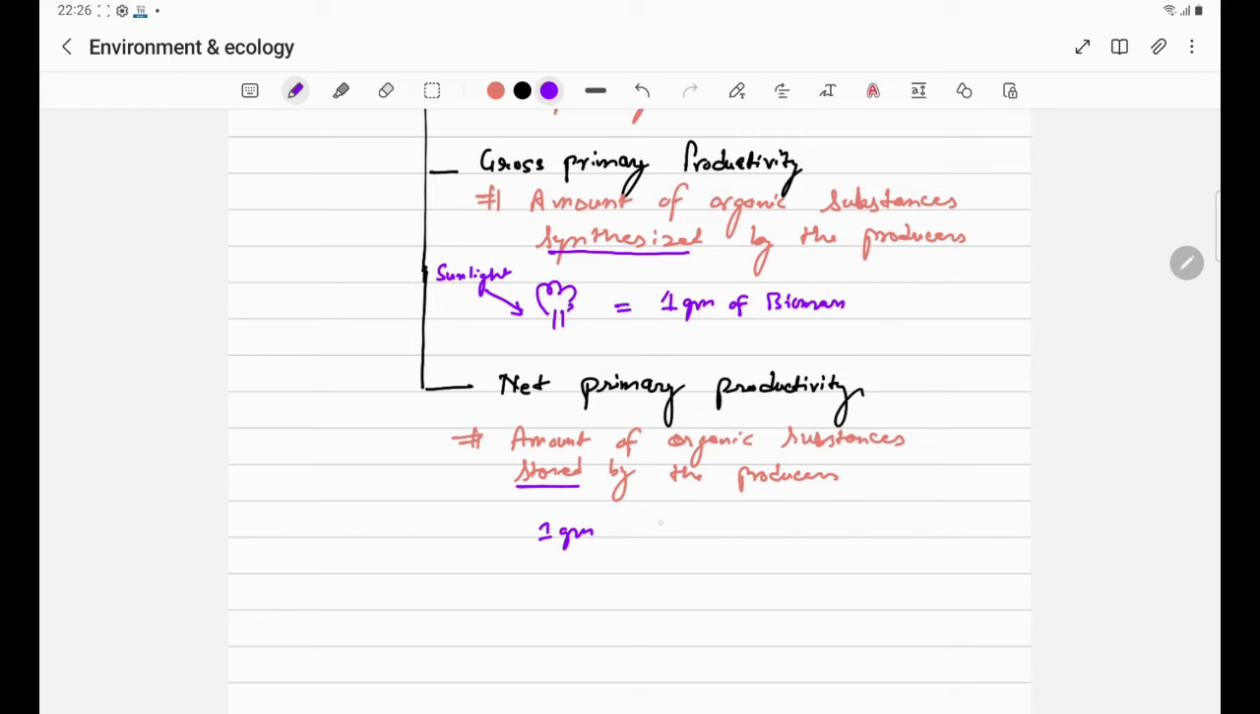Suppose this utilization of energy has led to a reduction of 0.1 gram of biomass. So the net primary productivity will be 1 minus 0.1 gram, that will be 0.9 gram of biomass. This is the amount of biomass which will be stored by the producers. The synthesized biomass was 1 gram, but 0.1 gram of biomass was spent in the whole process. Therefore, the net organic substance which was stored by the producer is 0.9 gram of biomass.